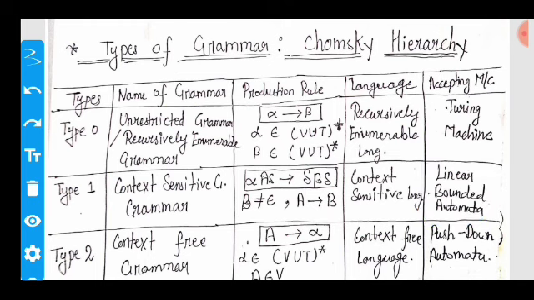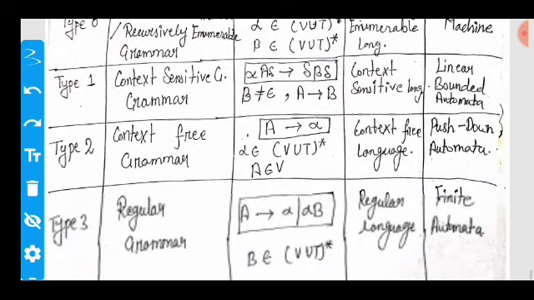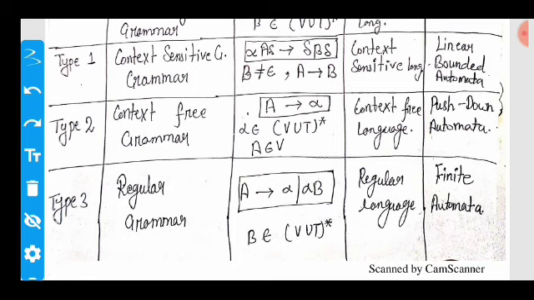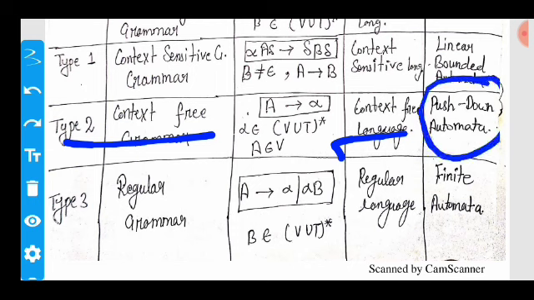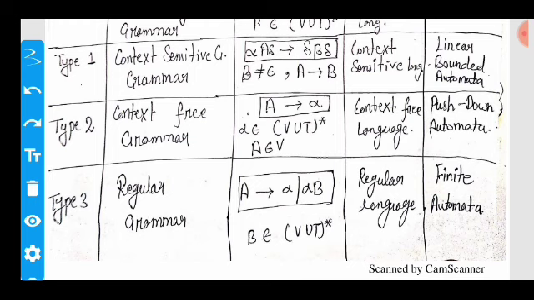Now move on. Type 2 grammar is your context free grammar. Context free grammar arises from a context free language, which is accepted by a push down automaton. And the production rule of context free grammar is A produces alpha, where alpha belongs to (V union T) star and A belongs to your set of variables.